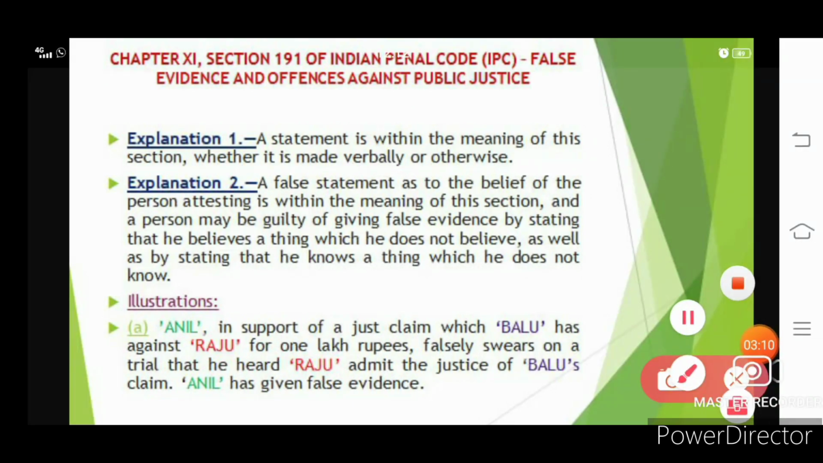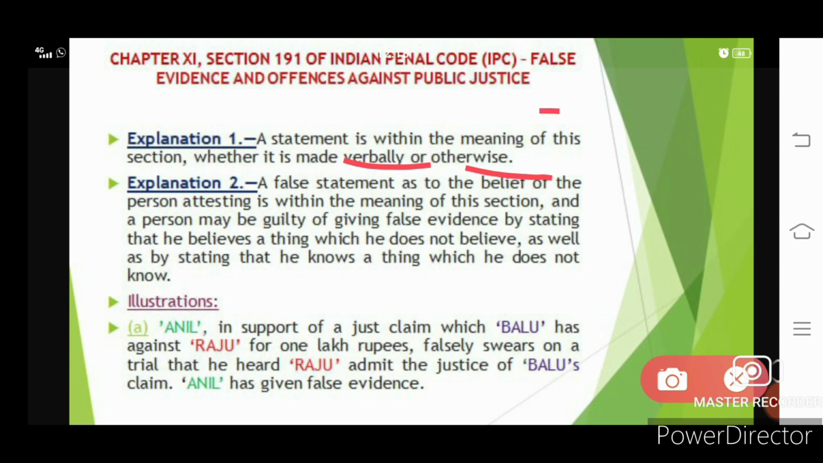A statement is within the meaning of this section, whether it is made verbally or otherwise. Whether he is giving the statement on his own or for other reasons, we don't know. Now, a false statement as to the belief of the person attesting is within the meaning of this section, and a person may be guilty of giving false evidence by stating that he believes a thing which he doesn't believe.